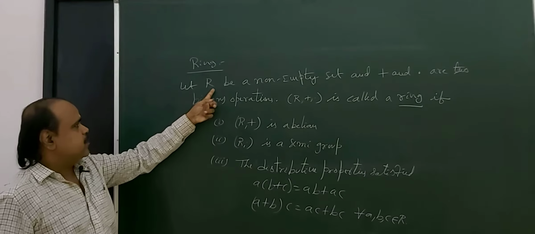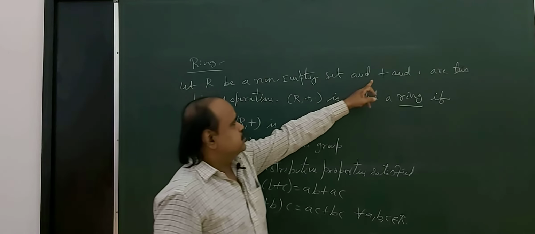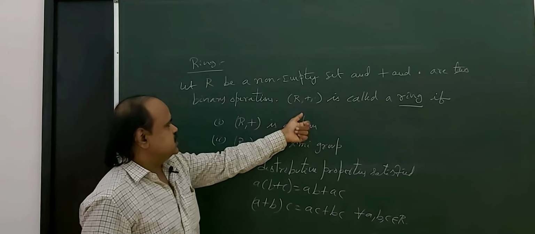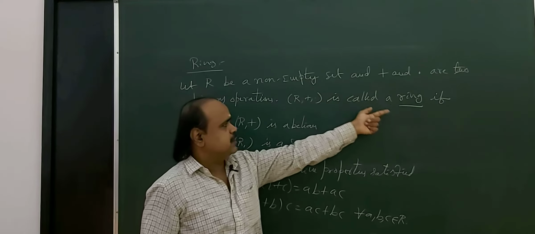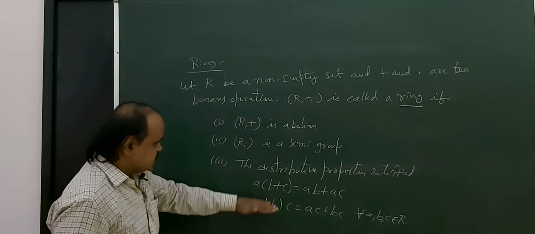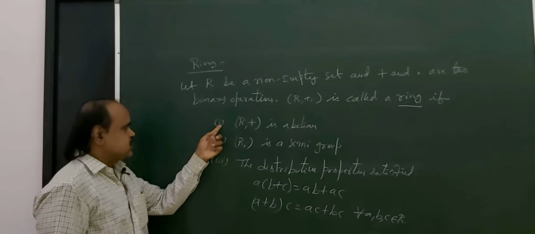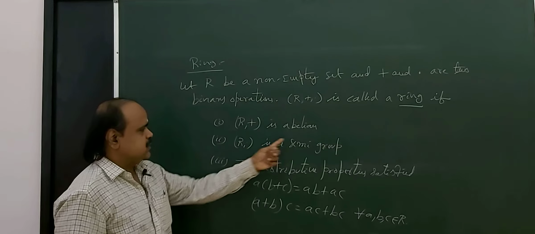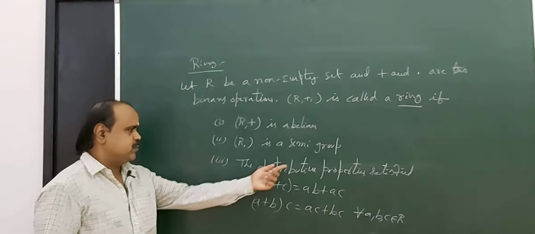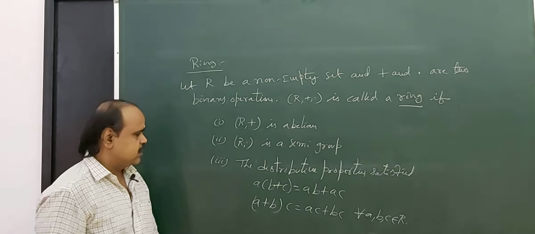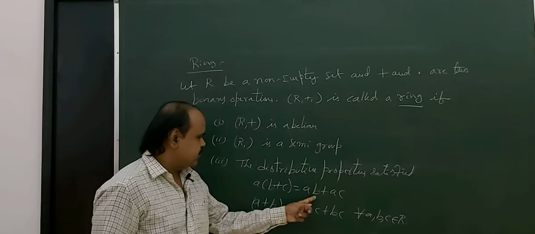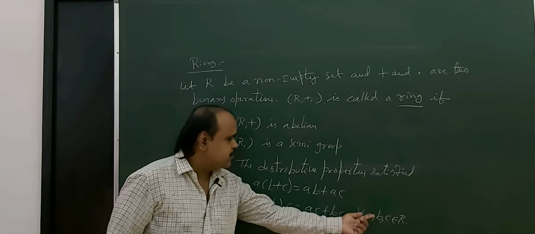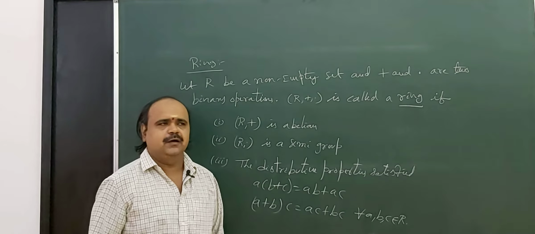Suppose we take capital R be a non-empty set and plus, dot are two binary operations. Then the algebraic structure (R, plus, dot) is called a ring if these three conditions must be satisfied. First one is (R, plus) is abelian. Second one is (R, dot) is a semigroup, together with the distributive properties must hold. What are they? A into b plus c equal to ab plus ac and a plus b into c equal to ac plus bc for all a, b, c belongs to capital R.